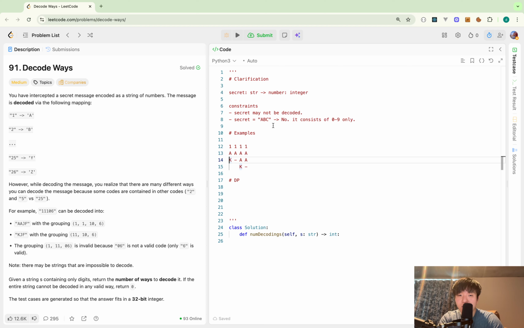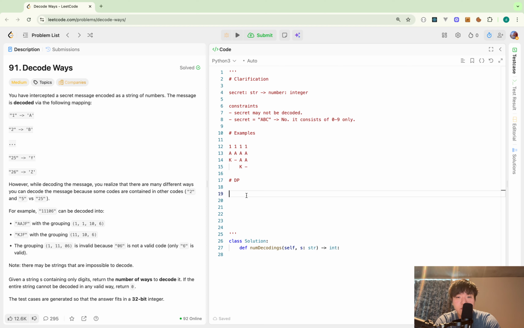Once I compute how many decoding ways there are after a specific index, I can just reuse it again and again. I don't have to calculate it again and again. That's why I use memoization. So here I can say it uses recursion with memoization, which is dynamic programming. Okay.